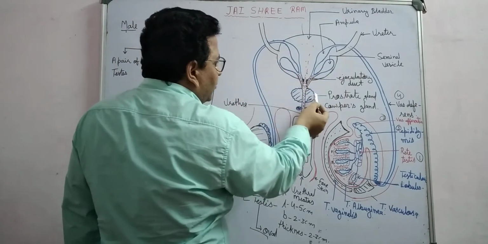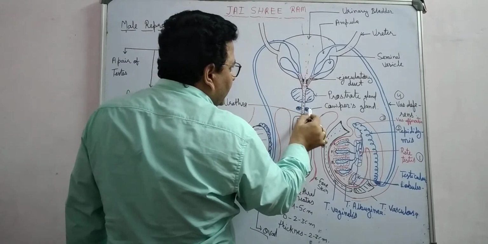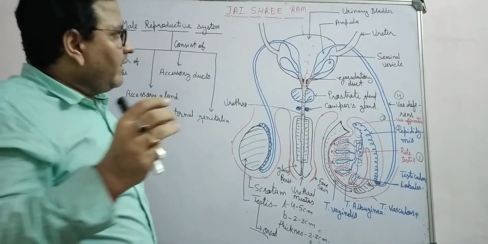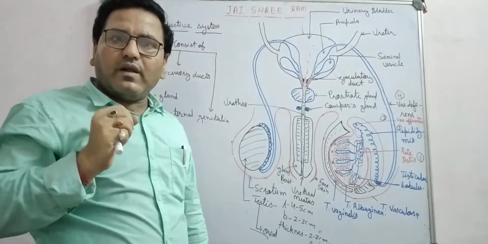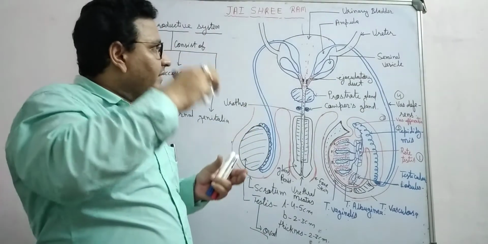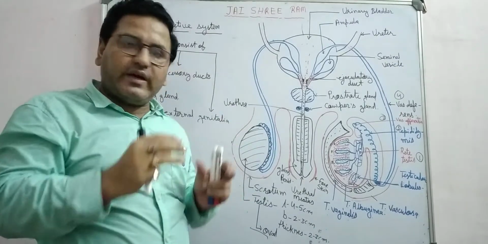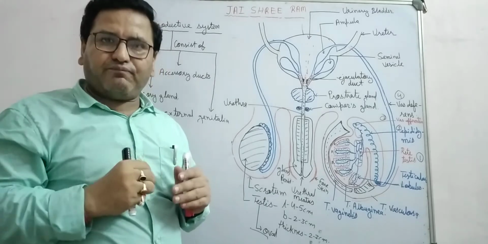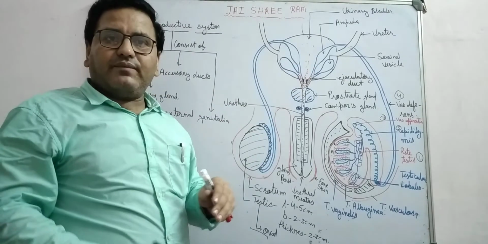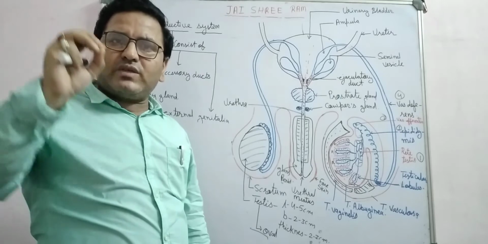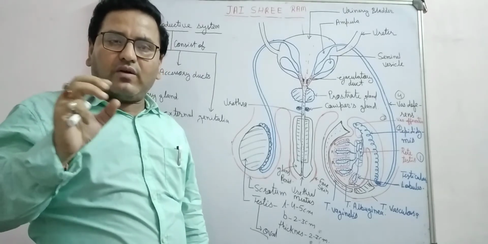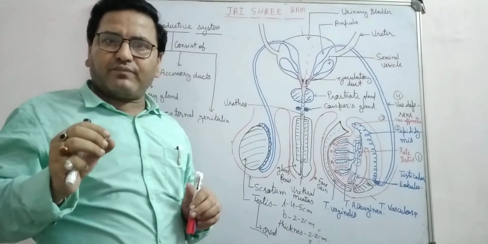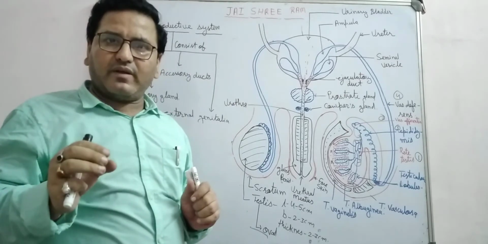The seminal vesicle, prostate gland and Cowper's gland, or bulbourethral gland, release secretions into the sperm. When sperm is mixed with the secretions of the seminal vesicle, prostate gland and Cowper's gland, this is known as semen. The seminal vesicle releases 60 to 70% of the fluid of semen, in which fructose and mucus are present, right?